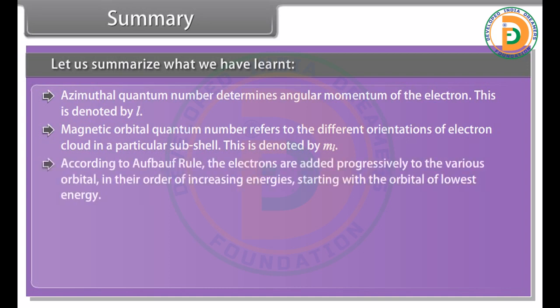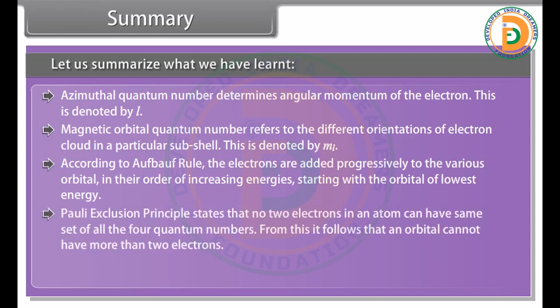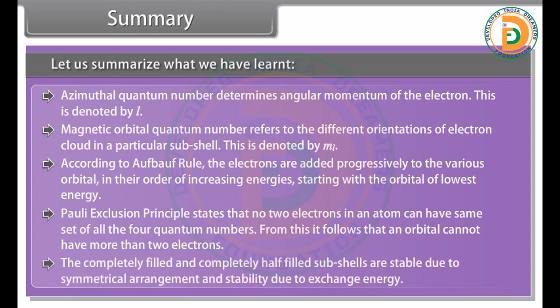According to Aufbau rule, the electrons are added progressively to the various orbitals in their order of increasing energies, starting with the orbital of lowest energy. Pauli's exclusion principle states that no two electrons in an atom can have the same set of all the 4 quantum numbers. From this, it follows that an orbital cannot have more than 2 electrons. The completely filled and completely half-filled subshells are stable due to symmetrical arrangement and stability due to exchange energy.